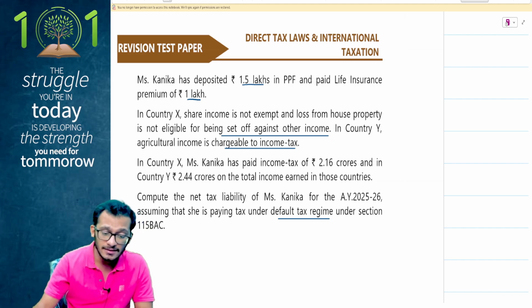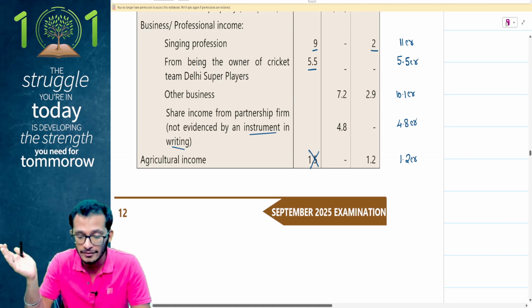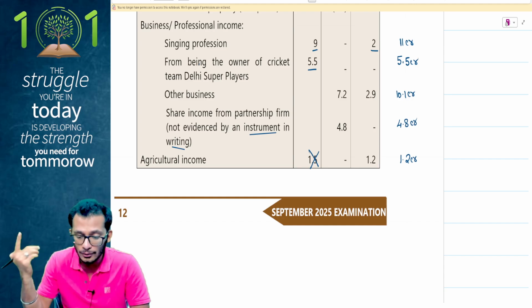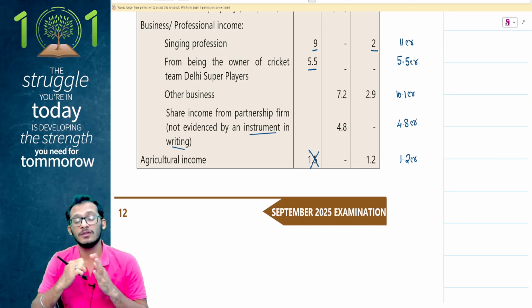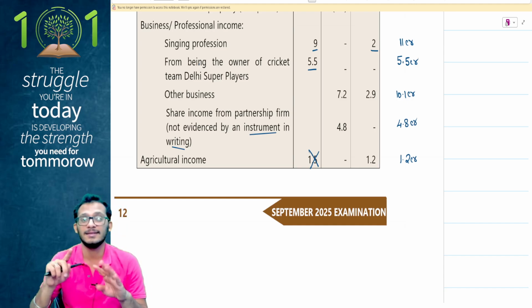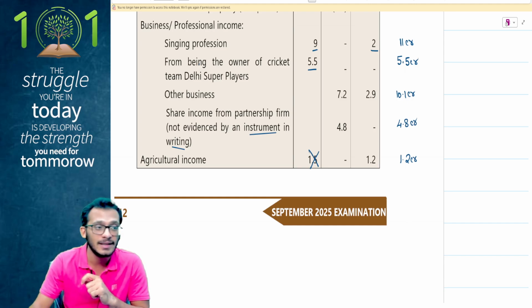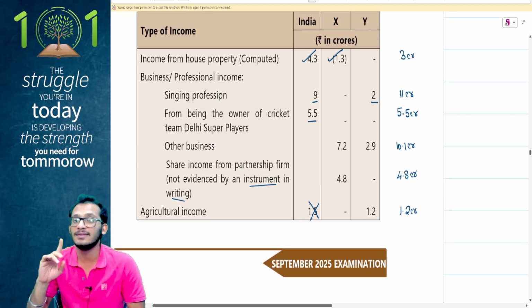But the second challenge is, if I notice the incomes here, the incomes are huge. I have 11, 5, 16, 26, 30, 30, 31, 32, 32.1, 32.6. So I have 32.6 crores worth of income being reported. That means I am now liable for a surcharge, and the highest rate of surcharge under default tax regime, which is 25%. 25% worth of surcharge also needs to be taken into consideration. Yes.